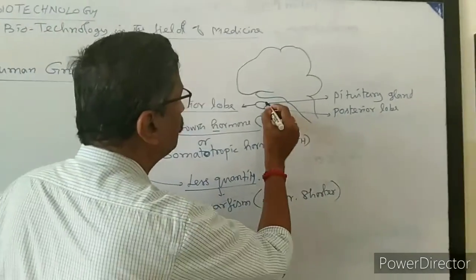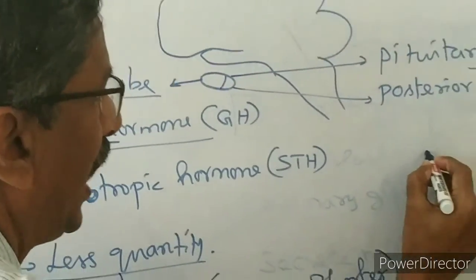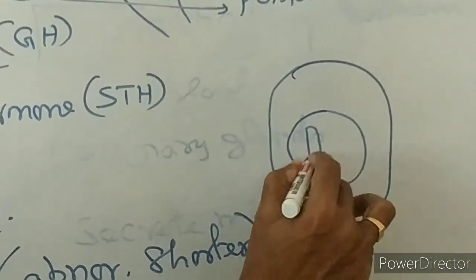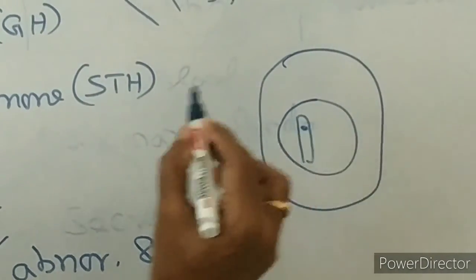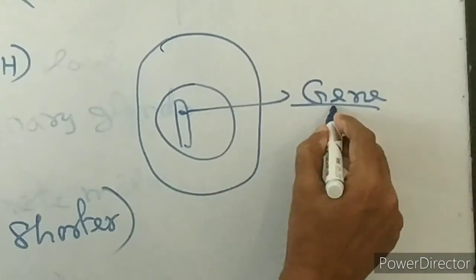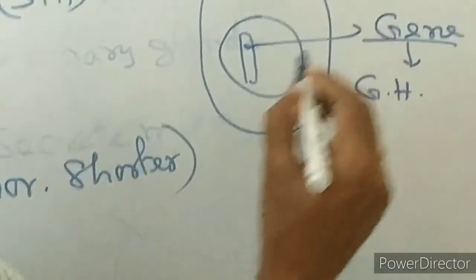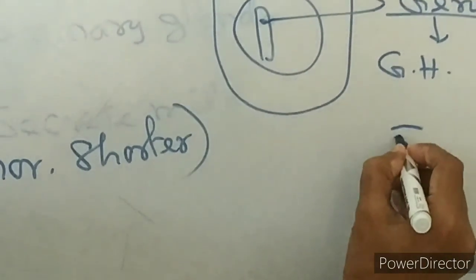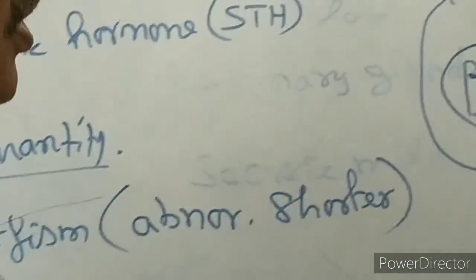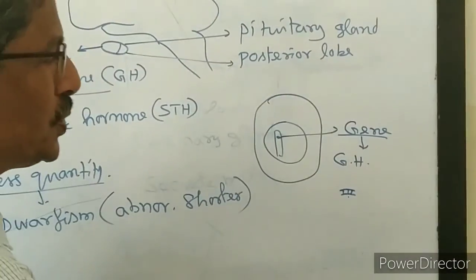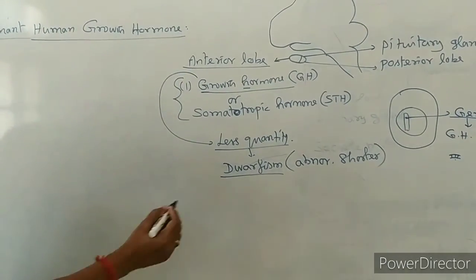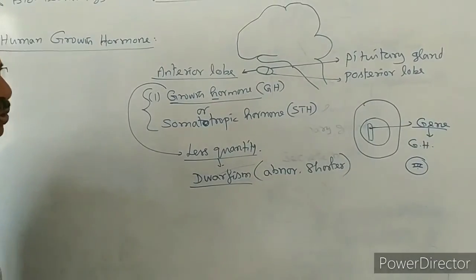For growth hormone from the anterior lobe of the pituitary gland, we take one cell. That is the nucleus. In the nucleus, I am taking the chromosome. In the chromosome, there is a gene meant for growth hormone; it is only responsible for the production of growth hormone. But the gene is defective. It is not activated properly. So the gene is not producing sufficient quantity of growth hormone, as a result of which dwarfism is caused. Now we have to isolate this gene for growth hormone.